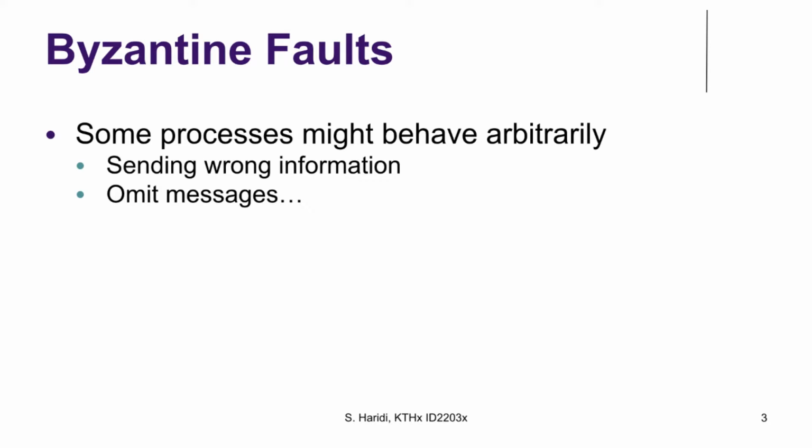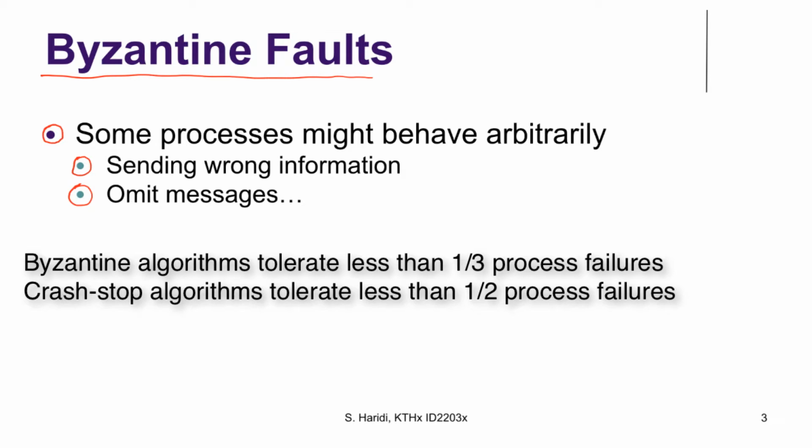What are Byzantine faults? Some processes might behave arbitrarily, for example, sending wrong information, omitting messages, or just not adhering to the protocol of the algorithms. Byzantine algorithms that tolerate this kind of failure only tolerate less than 1/3 Byzantine processes. Non-Byzantine algorithms can often tolerate less than half of the nodes failing in the asynchronous model.